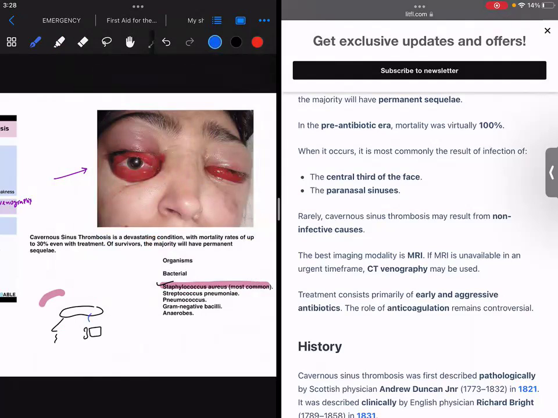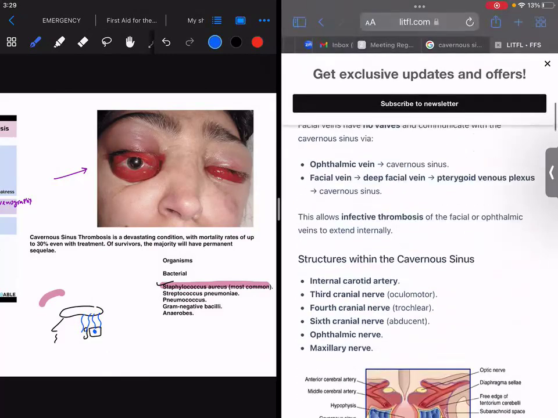Those are called what? Emissary veins. They are just like this. And if there is any infection in the middle ear, this infection can travel, okay, it can travel and go into none other than your cavernous sinus, resulting in cavernous sinus thrombosis. This is what you have to remember in cavernous sinus thrombosis. Other causes can be Streptococcus pneumoniae, pneumococcus, gram-negative bacilli, anaerobes.